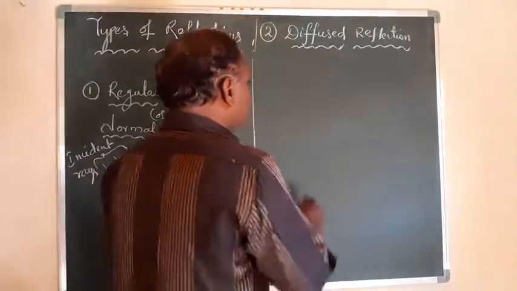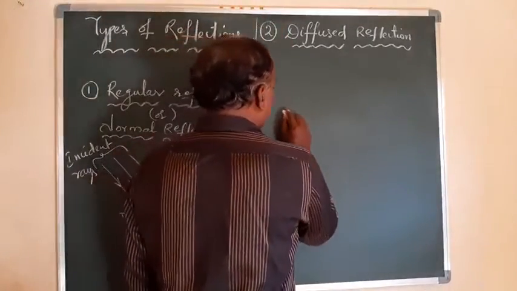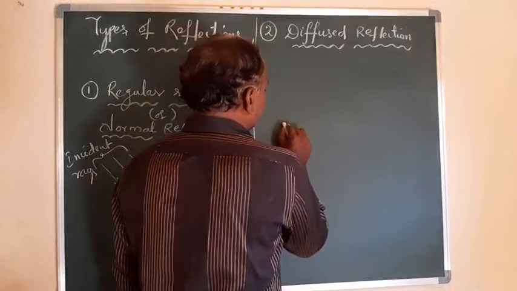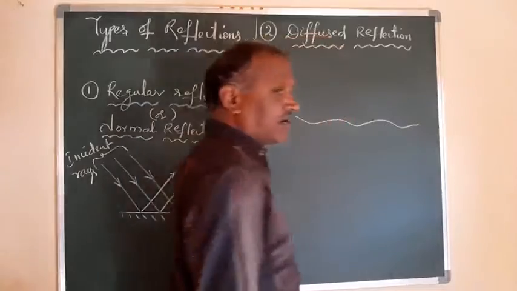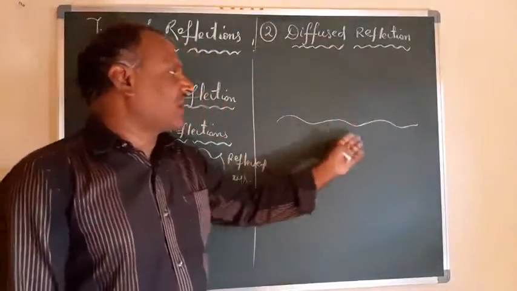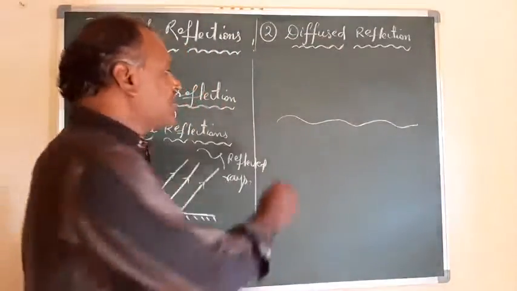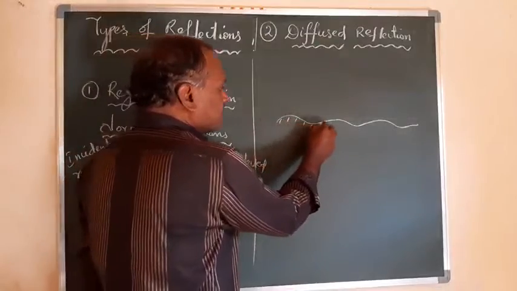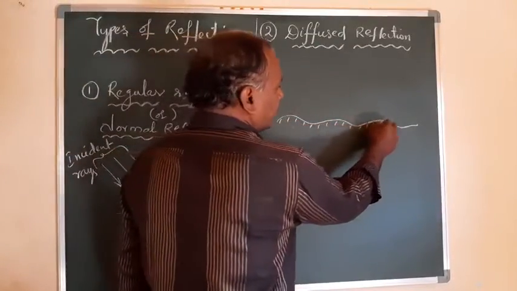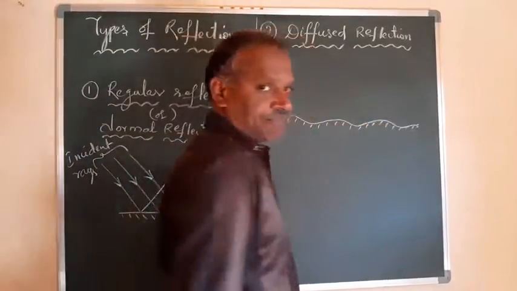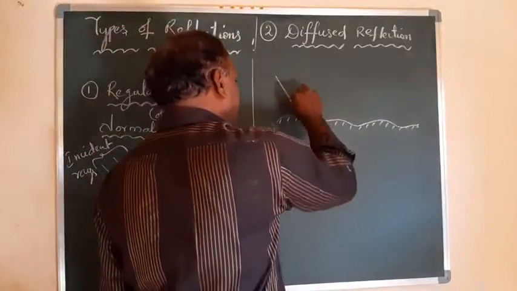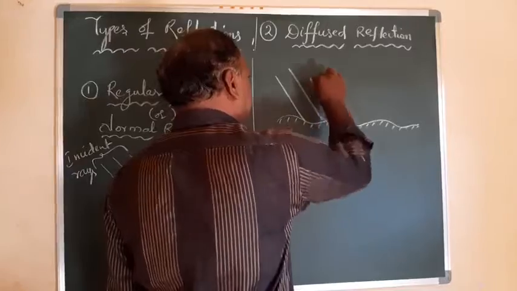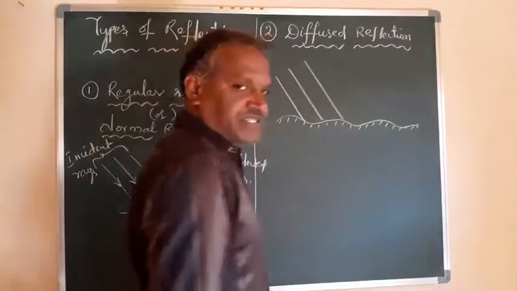So let me take that surface as this one. It is not a plane. It is zigzag, with ups and downs. On this uneven surface, if light is made incident, these are the incident rays.